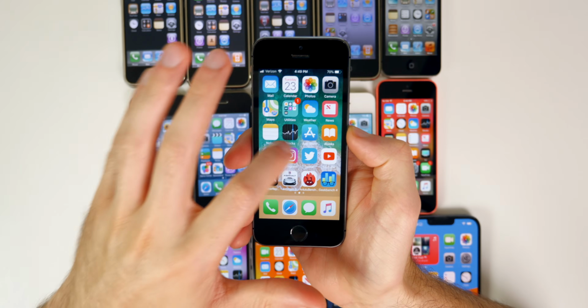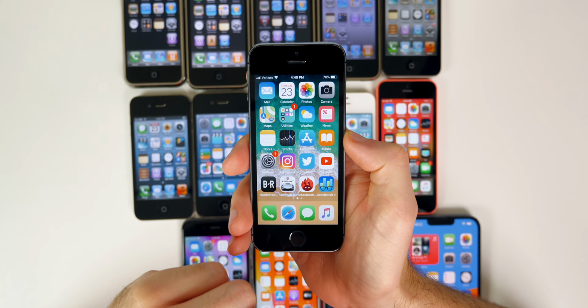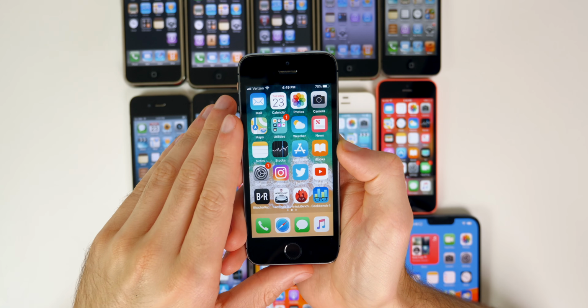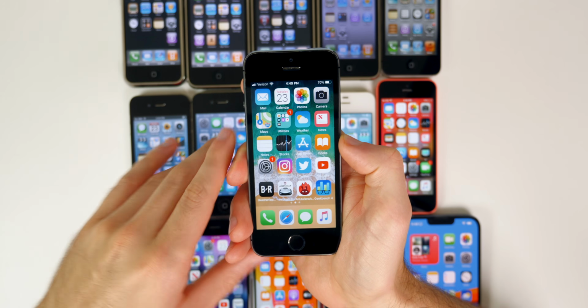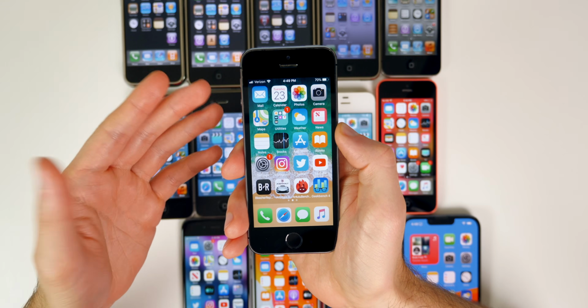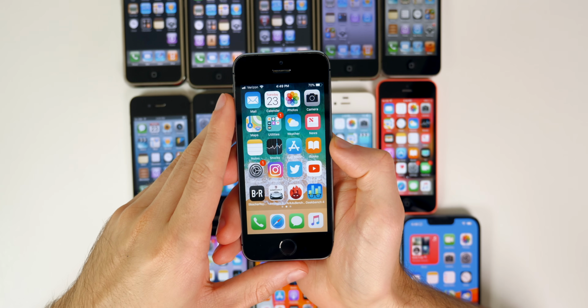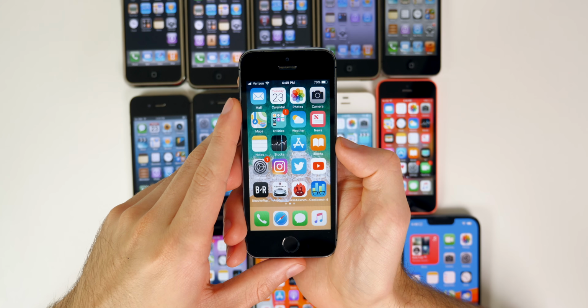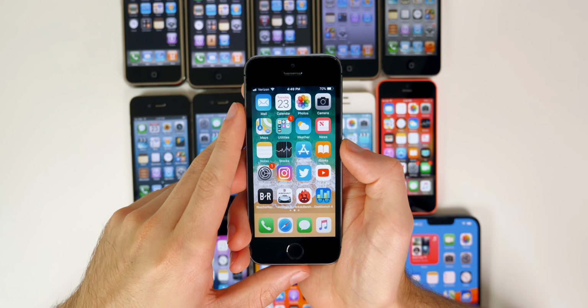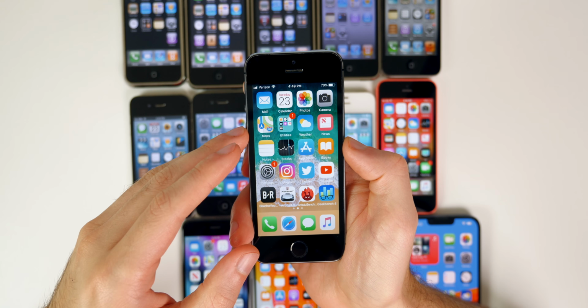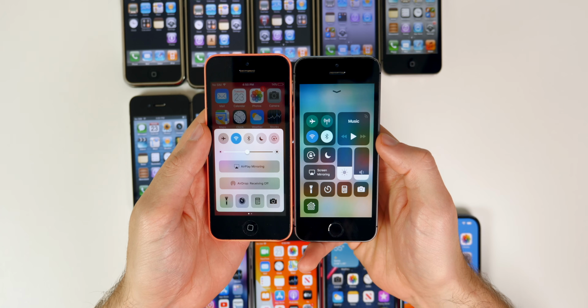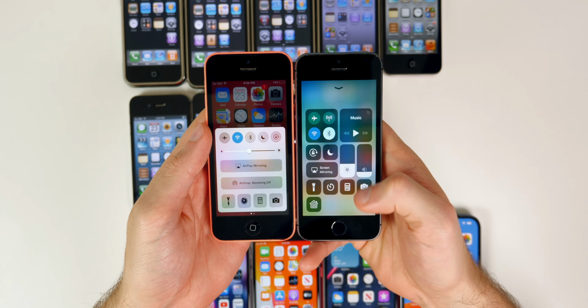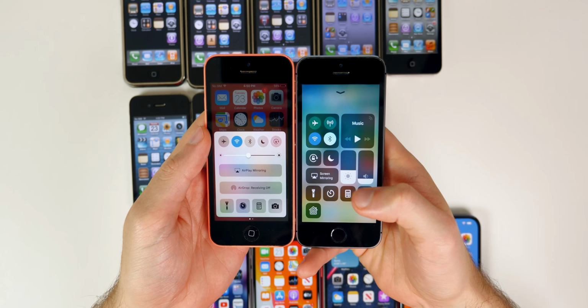And then came iOS 11 in 2017. So this was a big update for the iPad because you got drag and drop support, split screen application, the Files application, and support for handwriting with the Apple Pencil. But it was also a pretty big update for iOS 11 for the iPhone because we got things like AirPlay 2. The control center was completely redesigned, so you can see it looks more reminiscent to what it looks like now in present day.